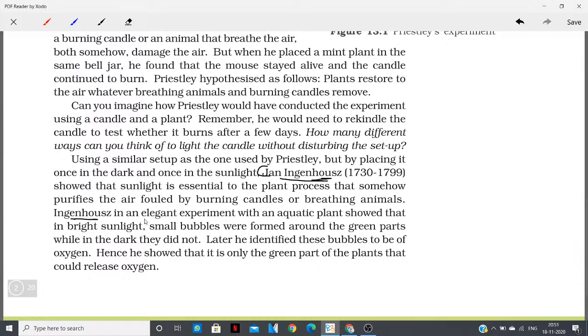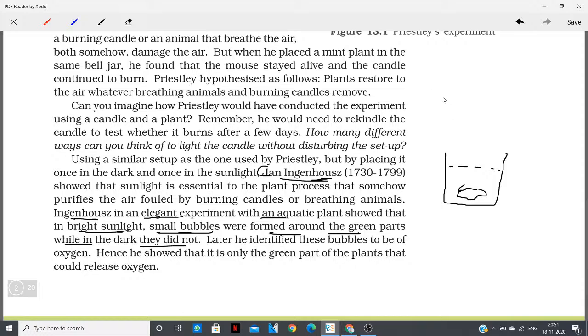In an elegant experiment with an aquatic plant, Ingenhousz showed that in bright sunlight, small bubbles were formed around the green parts, while in the dark they did not. So he took an aquatic plant and placed it inside the water.